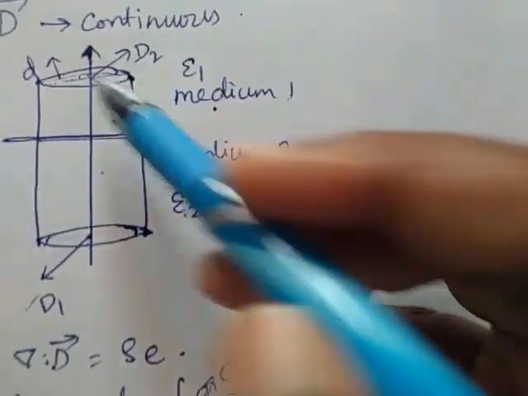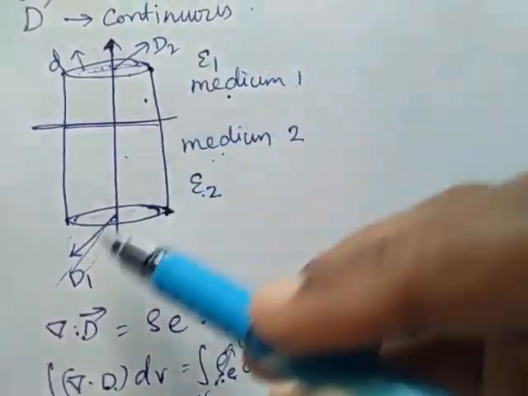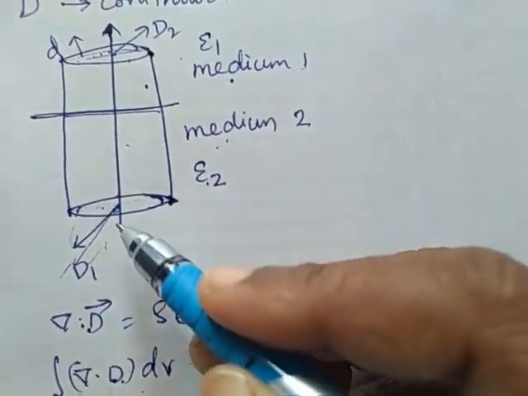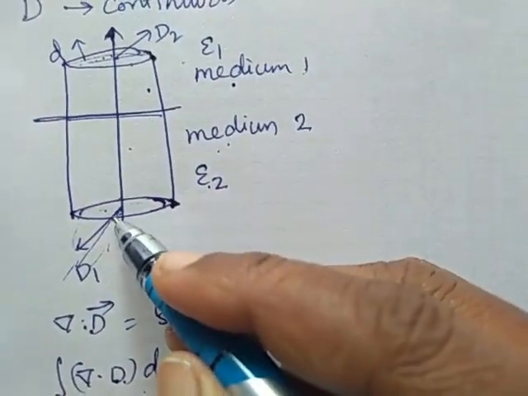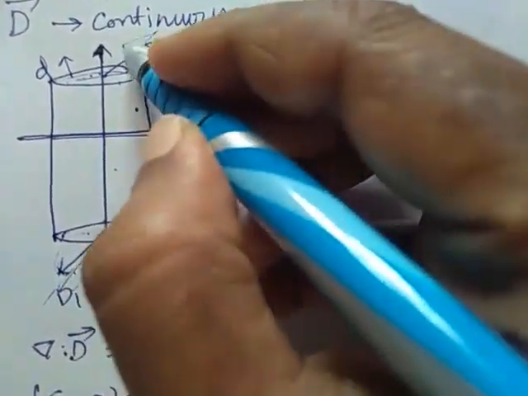When we see here, D1 is in this direction and D2 is in another direction. D1 and D2 are in opposite directions. So en1 cap is the unit vector for D1 and en2 is the unit vector for D2.